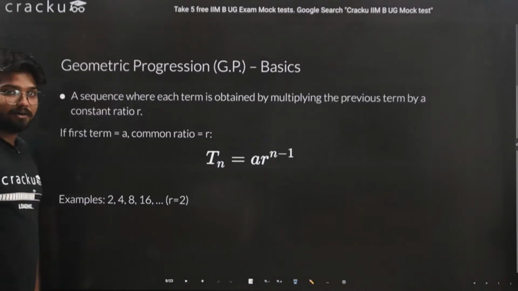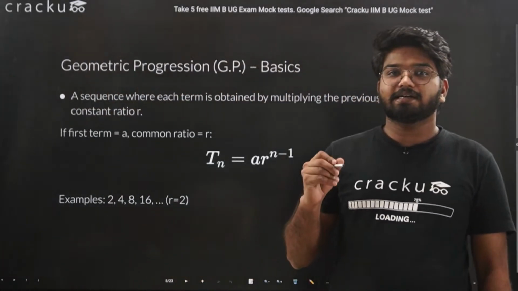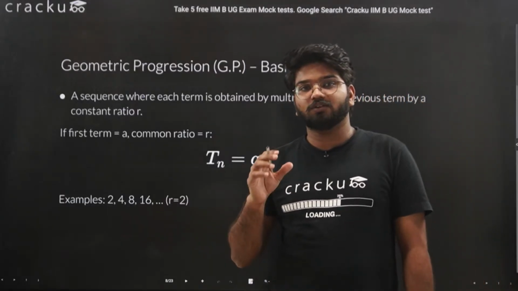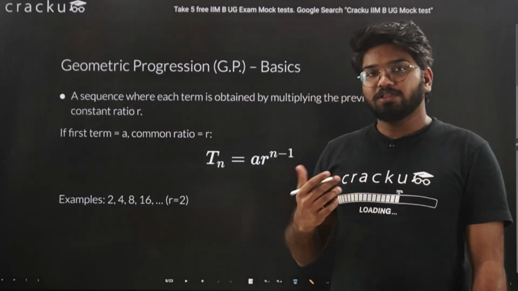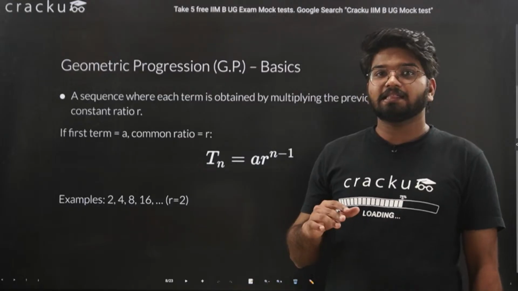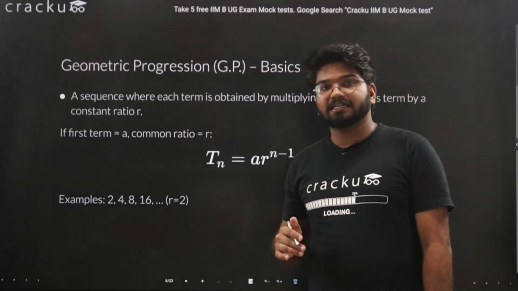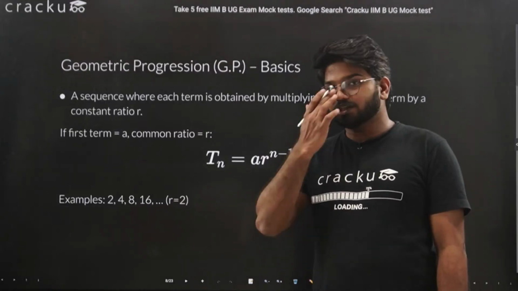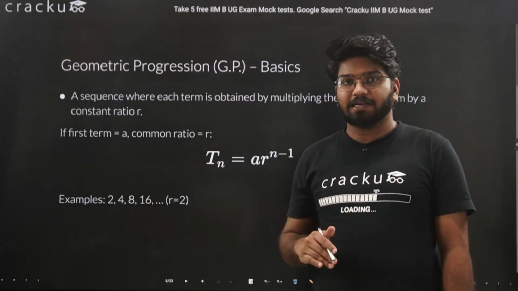In the first part, we covered what an arithmetic progression is, how to find the terms, and how to calculate the sum. Now in the second case, we have geometric progression. Here again, the terms can increase or decrease, but in arithmetic progression the terms increased or decreased by addition or subtraction.